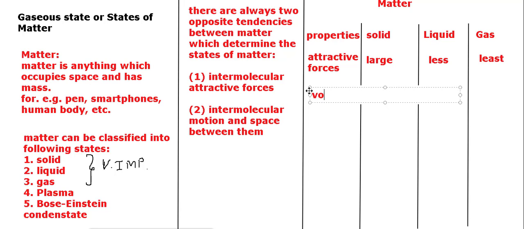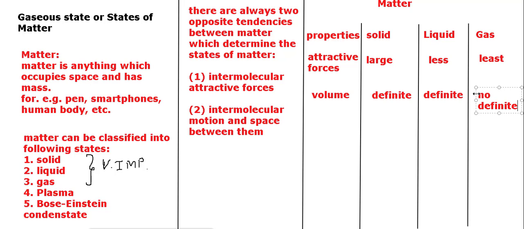Then comes another one. The second factor is the volume. Because solids have a stronger force of attraction, they have a definite volume. Similarly, liquid also has a definite volume. But gases do not have a definite volume. No definite volume in this case.